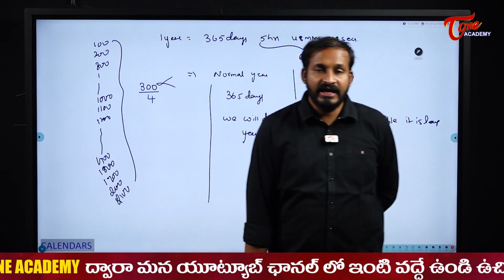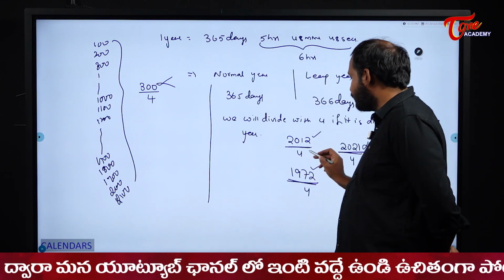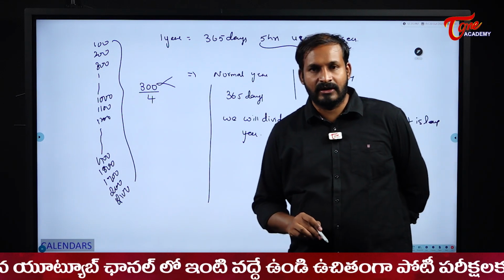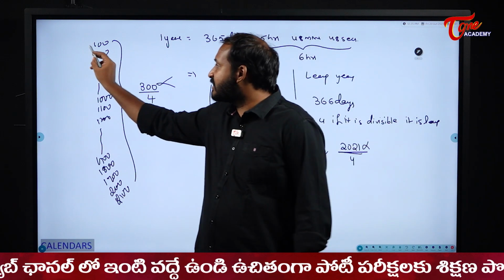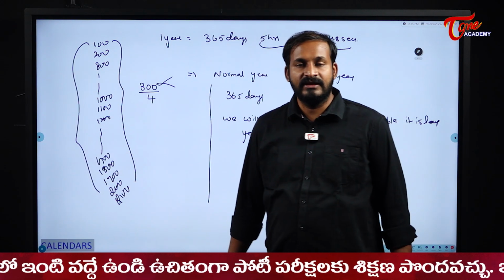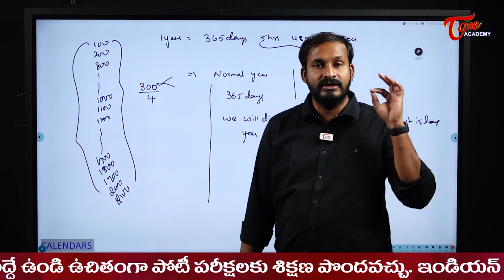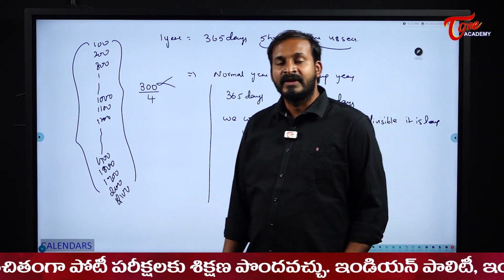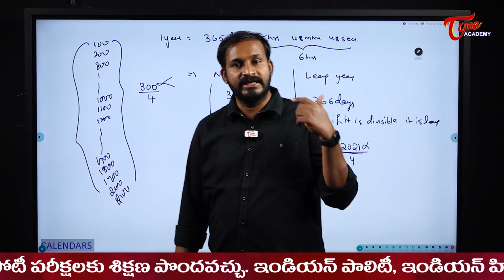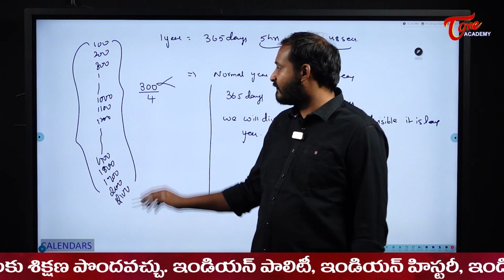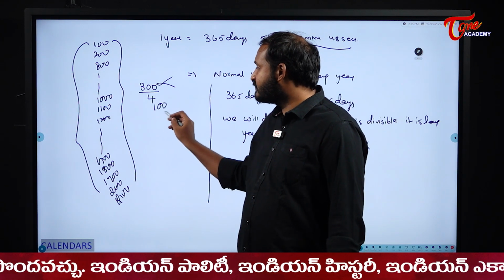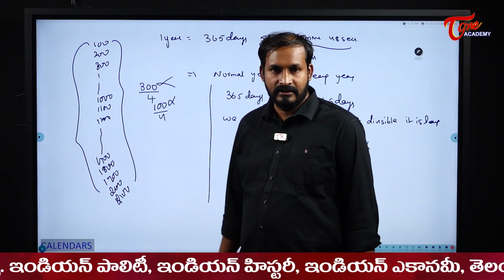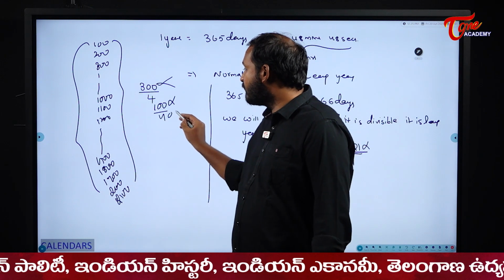If the years are normal years, you can divide by 4 and then decide whether it is a leap year or not. But in the case of centuries, we should not divide by 4, we should divide by 400. If they are divisible by 400, then only it is a leap year, else not. For example, 100 is divisible by 4, but 100 is not a leap year, because 100 is not divisible by 400.